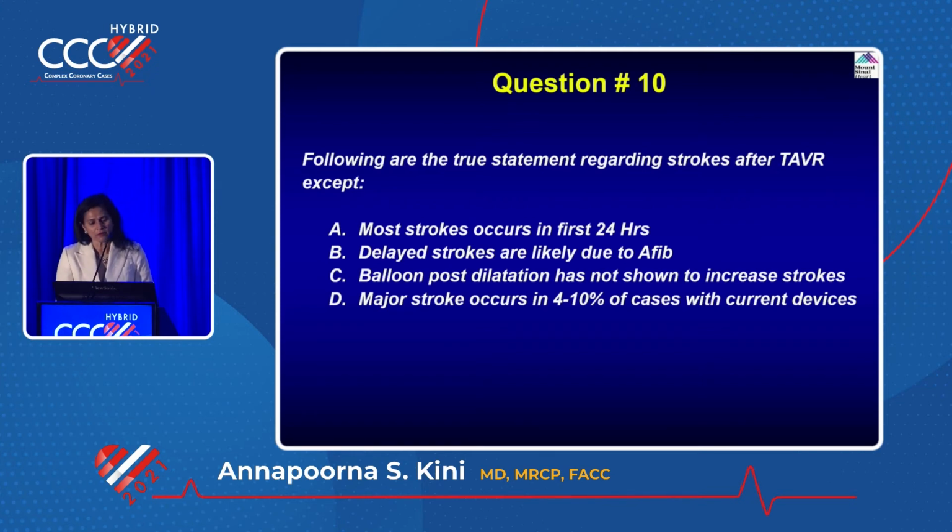Now, delayed strokes are likely due to AFib. In the first 30 days, the patient went home and then had a stroke at home, likely due to AFib. So that is why I think we are making the point that post dilation has not been shown to increase stroke. Okay. Is it 4 to 10% now? No. Yeah, it's not. So C.